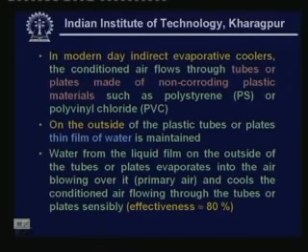Even though you may be surprised that we use plastic tubes or plastic plates in a heat exchanger, because as you know, plastic has low thermal conductivity, still you manage to get high effectiveness because you get very high heat transfer coefficients outside the tube, because outside the tube you have latent heat transfer. Since latent heat transfer provides high heat transfer coefficient, you get very large convective heat transfer coefficient on the outside, and this more than makes up for the low thermal conductivity of the tube material or plate material. As a result, you get very good effectiveness with this kind of evaporative cooler. And plastic is also cheaper and easier to manufacture.